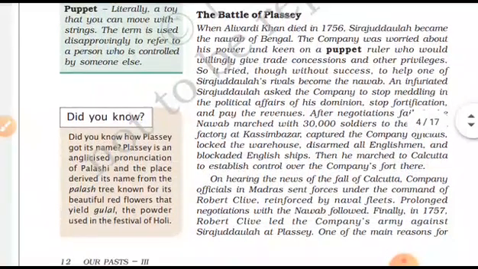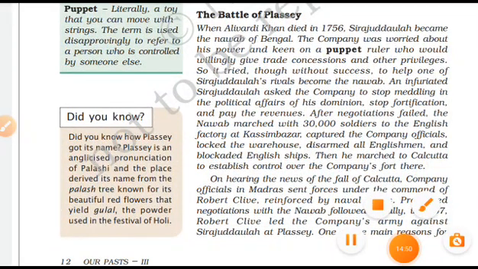The Battle of Plassey, which is very important for you people, guys, please pay attention over here. So Alivardi Khan died in 1756. Siraj-ud-Daulah became the Nawab of Bengal. The company was worried about his power and keen on a puppet. Now the twist comes.